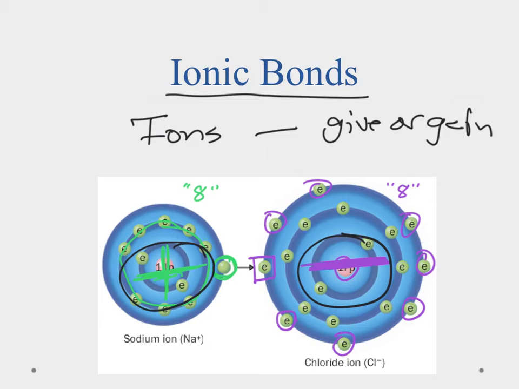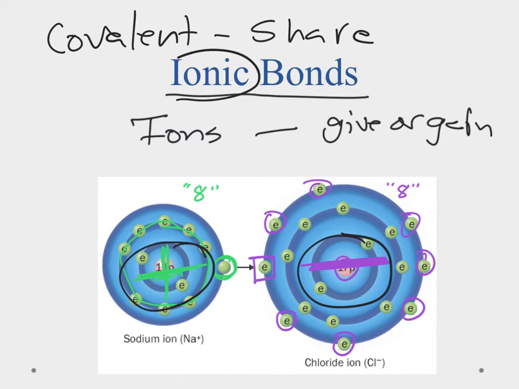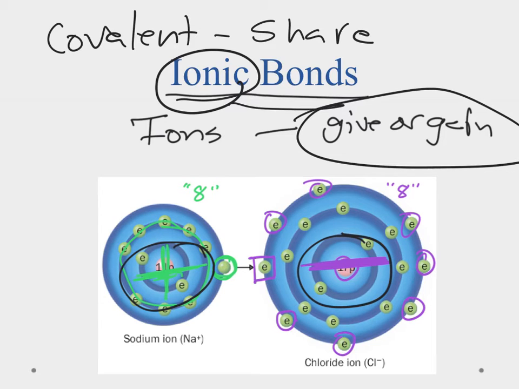So just to review real quickly, I want you to remember we had 2 types of bonds. We have covalent, and in a covalent bond we share the electrons. And then we have the ionic bonds, and in the ionic bonds we give them or gain them. So we give away electrons, we form ions. And those are the 2 bonds that we'll talk about in the lessons, and those are the primary ones.